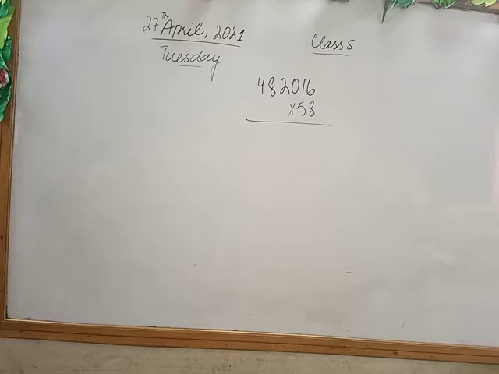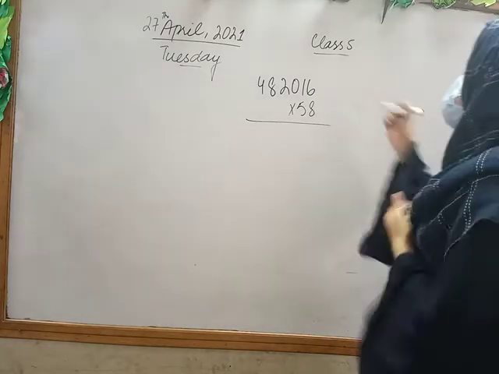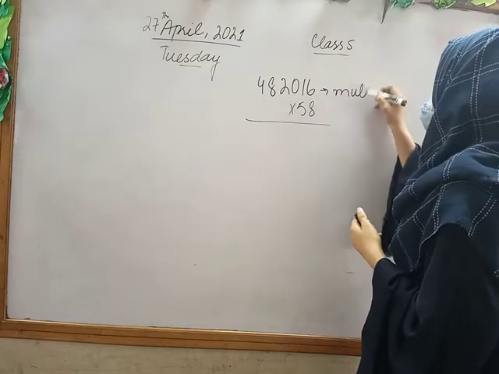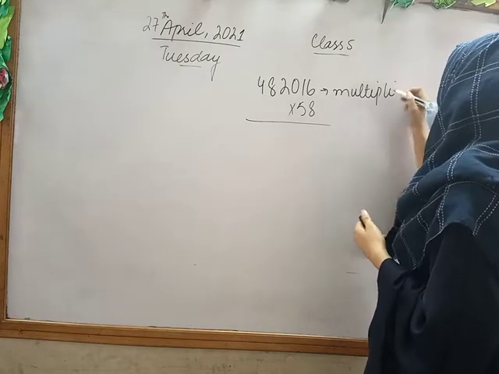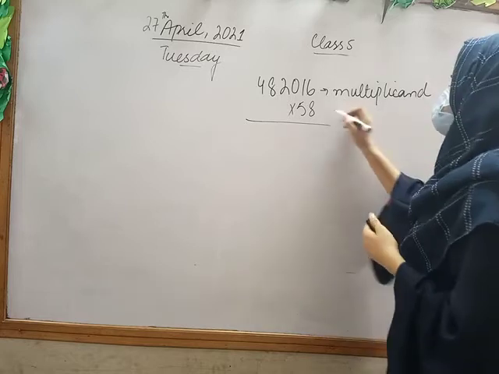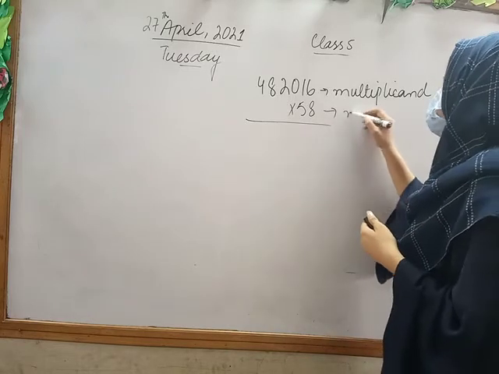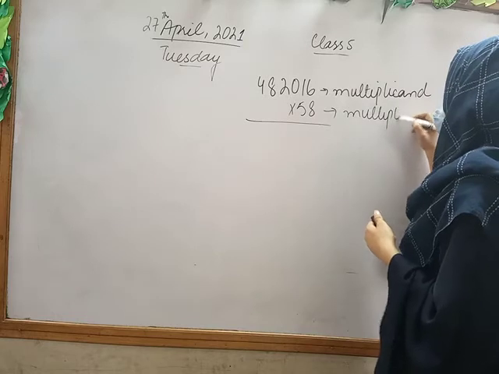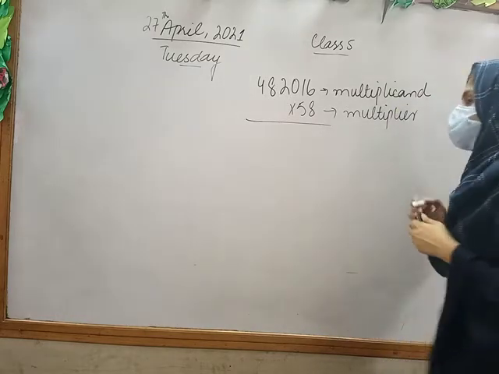Which one is the multiplicand and which one is the multiplier? I told you last time. Yes, Abu Bakr, you tell me. Very good. The first number is the multiplicand, the one we have to multiply, and this is the multiplier, the one we are multiplying by.